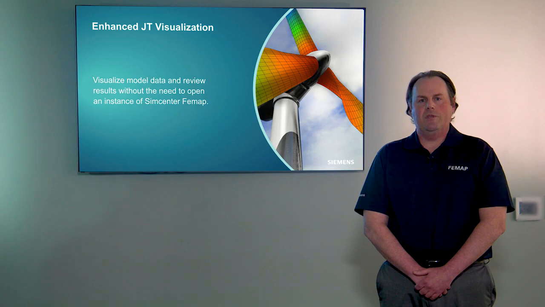Finally, version 2021.2 can now be used to create JT visualization files, which contain additional CAE entities or results from multiple output vectors, which can be used within the Teamcenter for Simulation product or another JT collaboration tool to visualize model data and review results without the need to open an instance of SimCenter FEMAP.